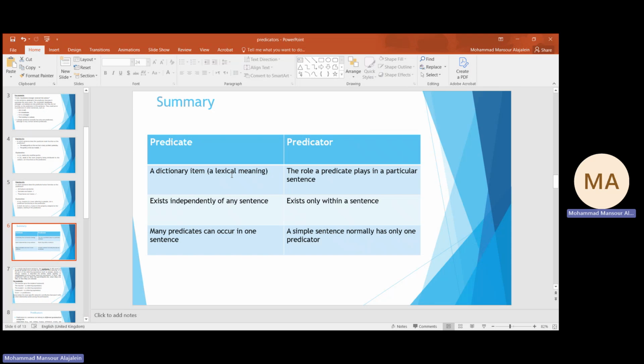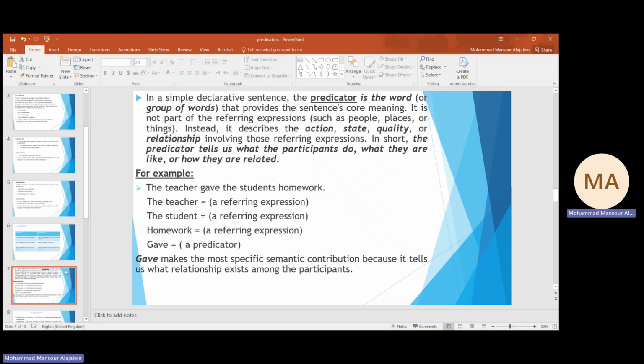We can say that entered is a predicator without having it in a sentence. And we can also say that a simple sentence normally has only one predicator, as we see here in the example: the teacher gave the student homework.